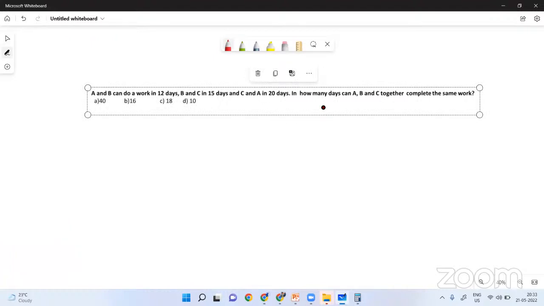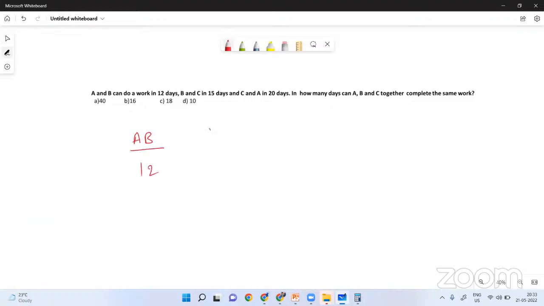A, B can do a work in 12 days. So A, B together can finish in 12 days. B and C together can finish in 15 days. And C, A together can finish the work in 20 days. Now, if these three pairs work together, it means indirectly A is working twice, B is working twice, C is working twice. So together the three groups means indirectly 2 times A plus 2 times B plus 2 times C work together.